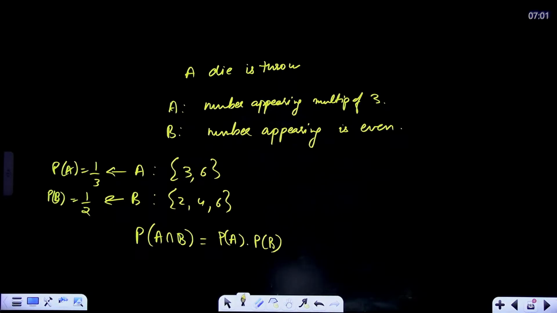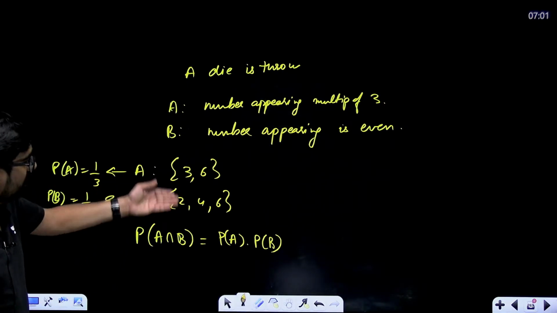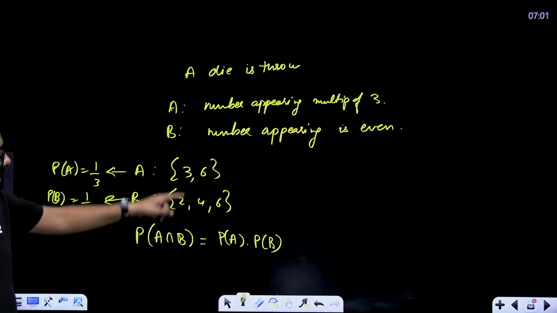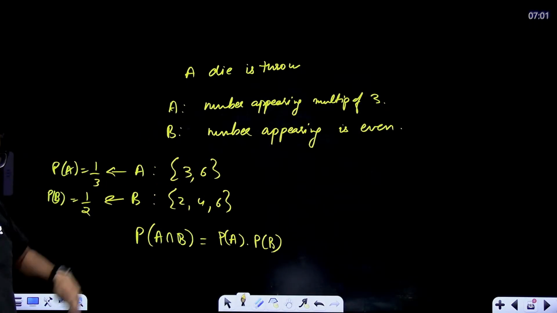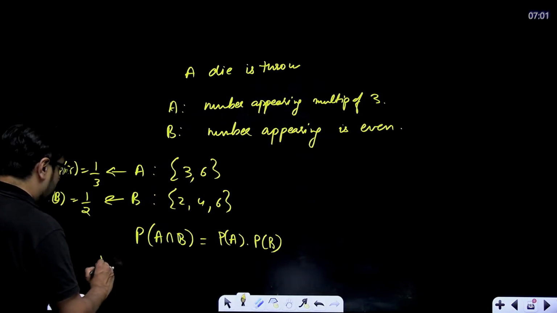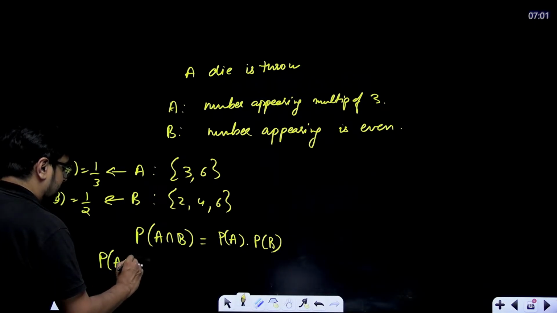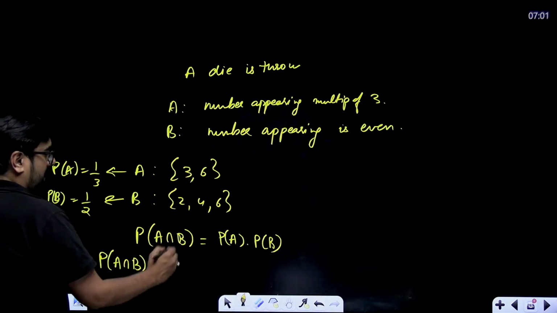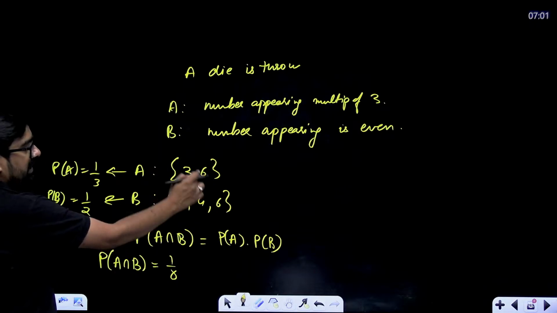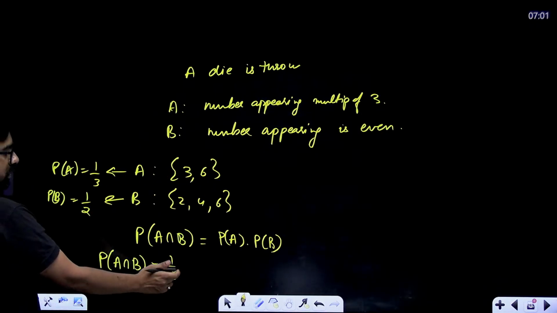P of A intersection B, that means intersection of these two. What is the intersection of these two? 6 is the intersection, so P of A intersection B will be equal to 1 by 6. Why? Because only one intersection is there, 6, and total cases are 6.